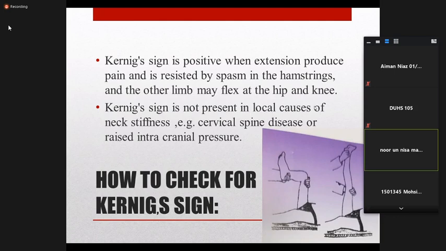Kernig's sign is usually not present in local causes of neck stiffness. And while doing Kernig's sign, if the other limb also gets flexed, that is Brudzinski's leg sign. While you are performing Kernig's sign, Brudzinski's leg sign may also be positive. So you do not perform Brudzinski's test separately; it is performed simultaneously. You perform the neck rigidity test and the Kernig's test. Kernig's test covers the leg sign of Brudzinski's, and when you do the neck rigidity sign, the Brudzinski's neck part is performed. Okay.